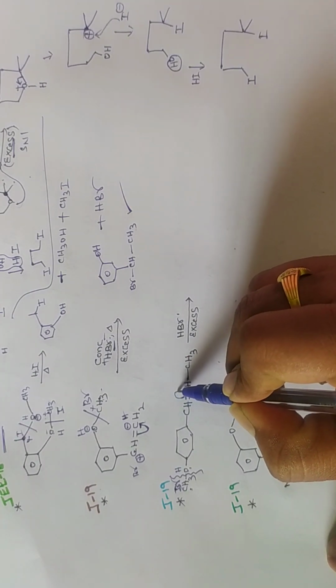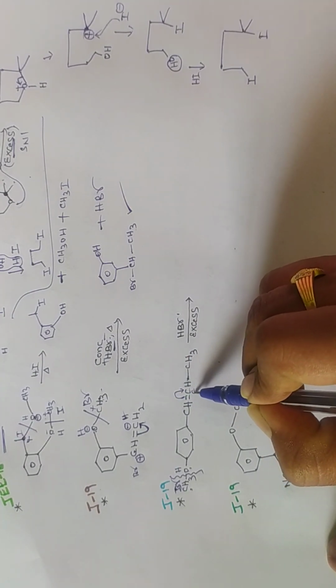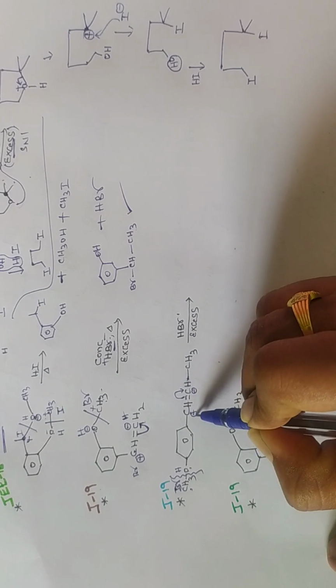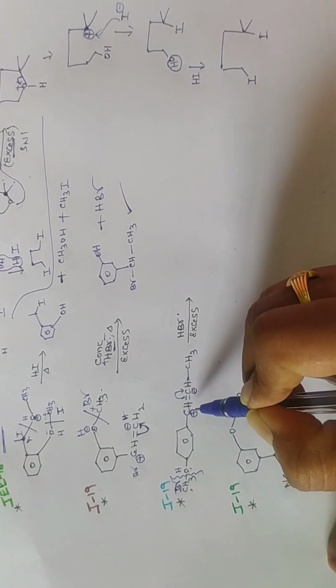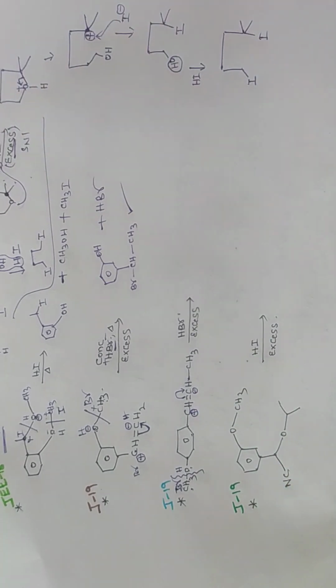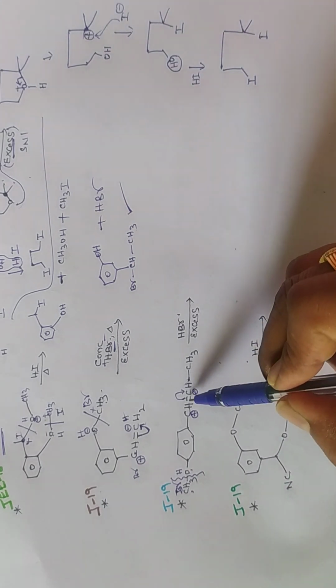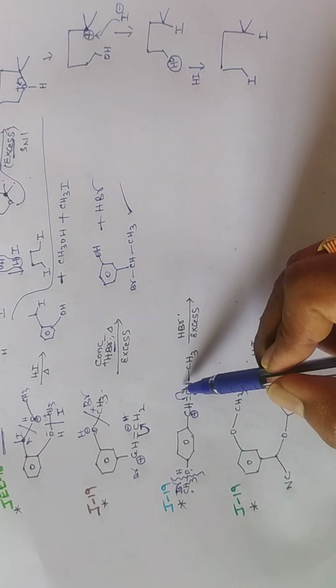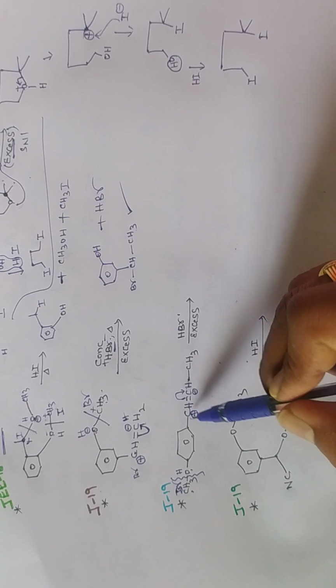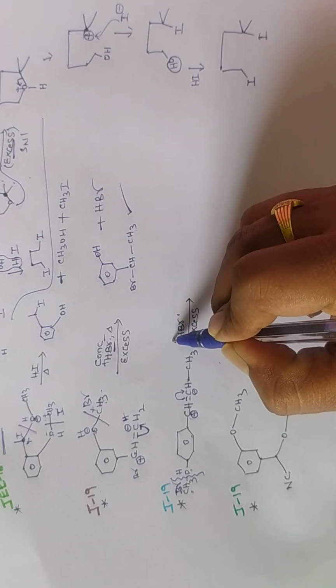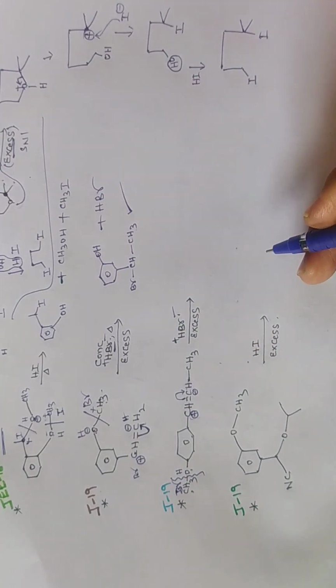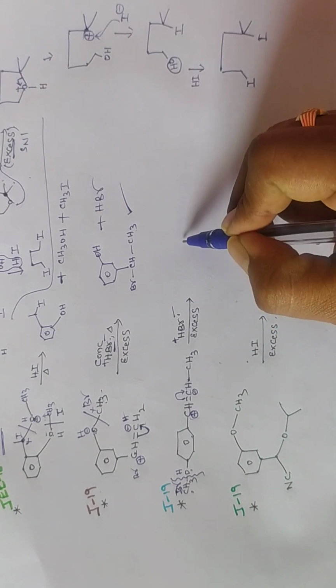Now whenever these electrons are shifting this side, this is minus, this is plus. Now this is benzyl carbocation. Benzyl carbocation is more stable, no? So therefore I shifted electrons this side. If electrons are shifted this side, we'll get benzyl carbocation. Now benzyl carbocation is more stable. So now you add plus or minus.